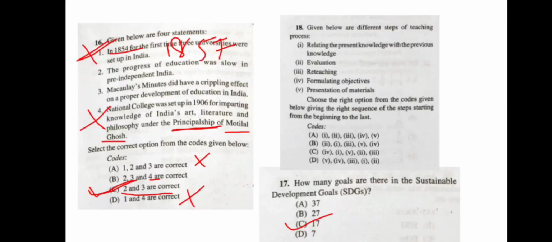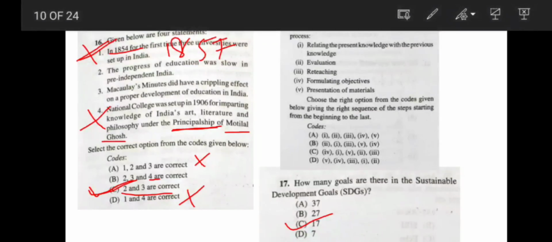See here, the first step of teaching is formulating your objective. So the first step is option 4. See here where option 4 is given, in option C, the first option is option 4. After formulating the objective, what should you do? You should relate the present knowledge with the previous knowledge. Then you should present the materials. Then you should evaluate, and after that you should reteach. So the correct answer is option C.